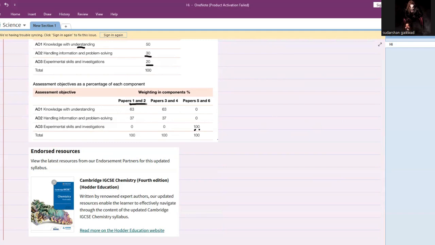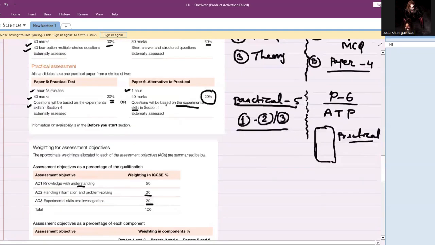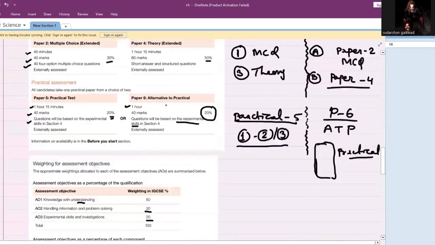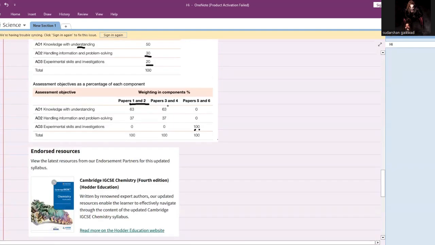extended, right? So core or extended, you can see knowledge and understanding is 63%, very high. Theory is 63%. Data handling and problem solving is 37%. So they are giving you about half of the weightage for that. And experimental skills you can directly see in paper 6 or paper 5, total 100%. This is how the division of weightage is made for 100.